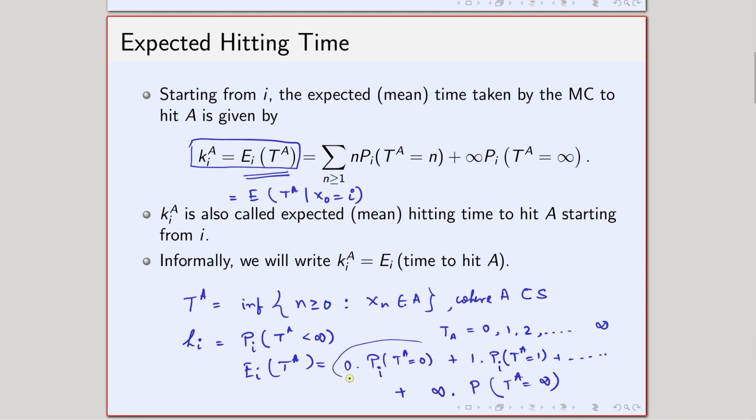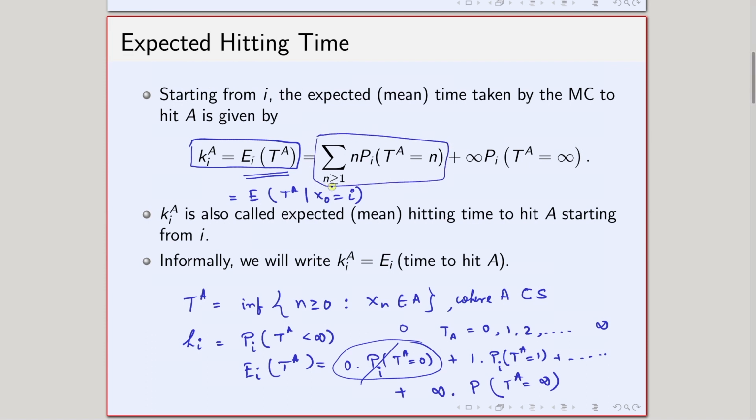The first term will not contribute anything, because I have 0 multiplied by the probability, so that term is 0. So I have not written this term here. I have started writing from 1 multiplied by the corresponding probability, then 2 multiplied by the probability that T_A equals 2, and so on. That part is written here.